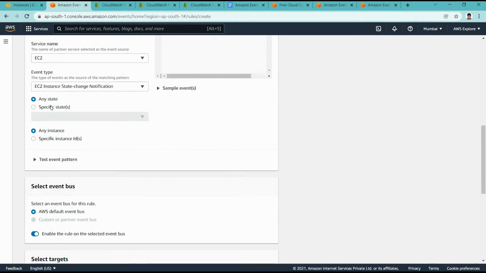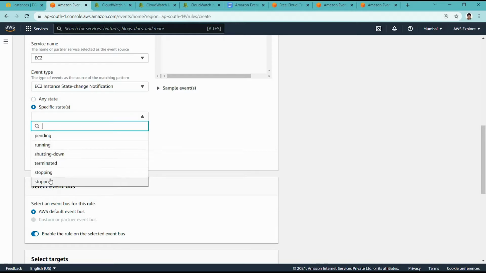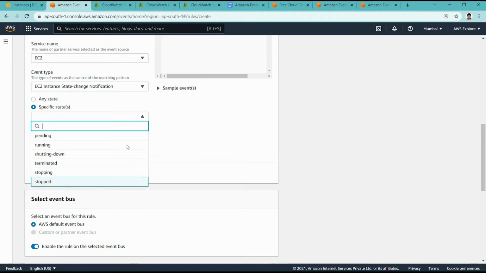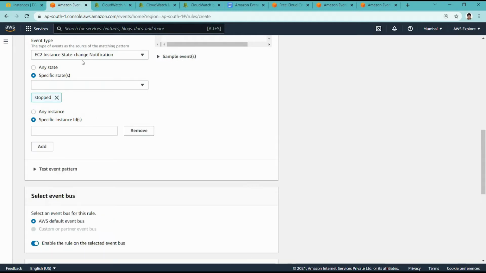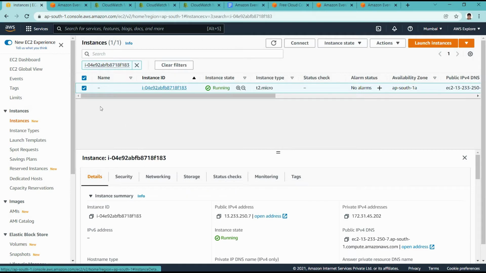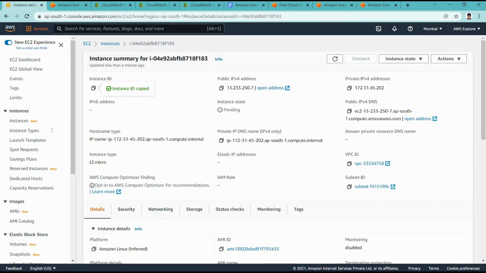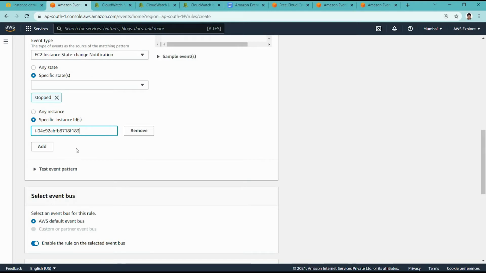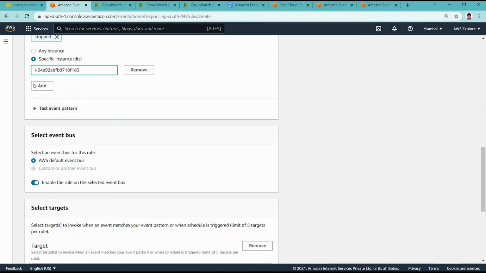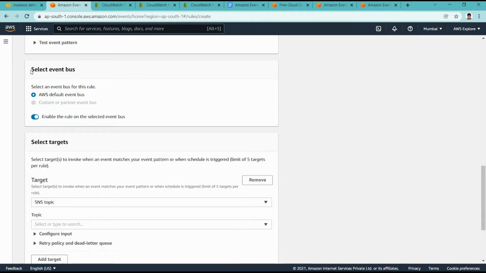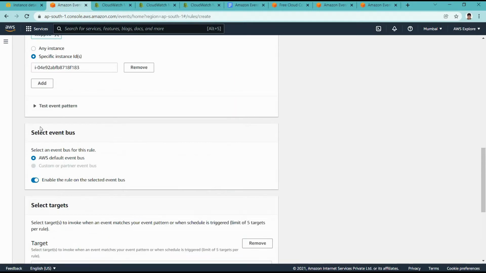Here we are not using any state, but a specific state. We can say stopped. So we are using the stopped state for now. And for any instance, no, for now we are using a specific instance. So what we can do is take this instance ID and put it here. We are able to give multiple instances over here. Okay, so this is the pattern we defined. Now we can also define which particular event bus. For now we are using the default event bus for this particular rule.